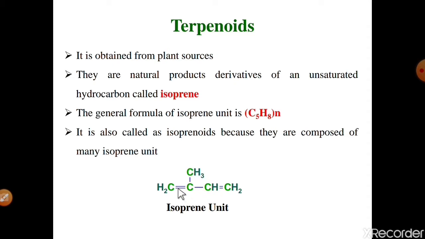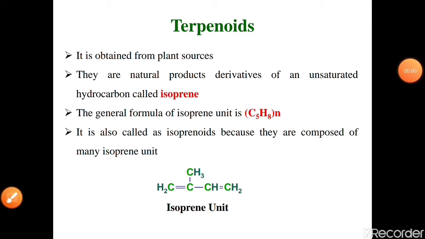So the number of carbons: 1, 2, 3, 4, 5, so 5 carbons. The number of hydrogens: 2 plus 3, 5, 6, and this 2, 8. Means it is an unsaturated molecule. Unsaturated means in this isoprene there are 2 double bonds, the first double bond and the second double bond, and these are the basic unit of these terpenoid molecules.